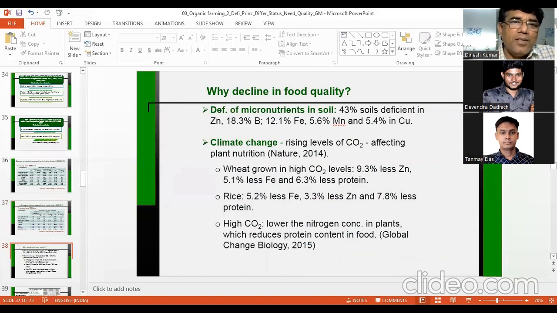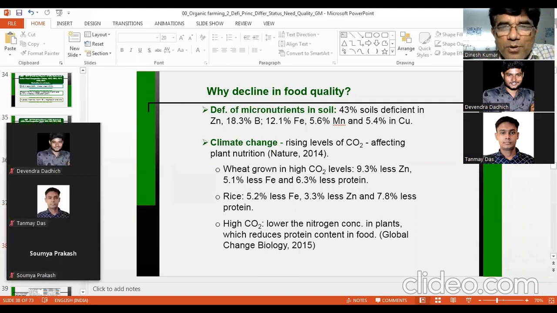So I can say, in this, deficiency of micronutrients in soil. So this is with respect to soil fertility. So 43% of soil samples were deficient in zinc, 18% in boron, 12% in iron, 5.6% in manganese. Many students are from soil science. This data is from the Indian Institute of Soil Science and published in 2011. And for the latest data, those who are interested, because for students latest data is required, I will share it in the soil fertility course in the next semester.